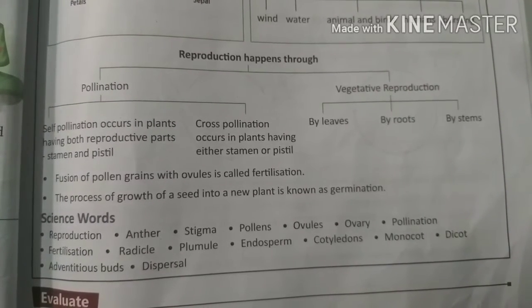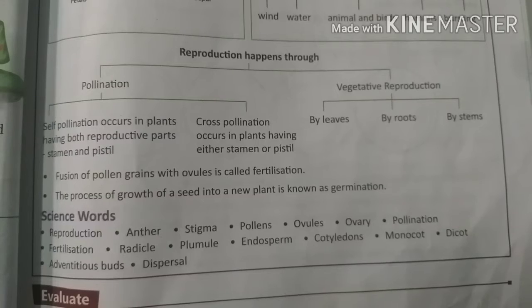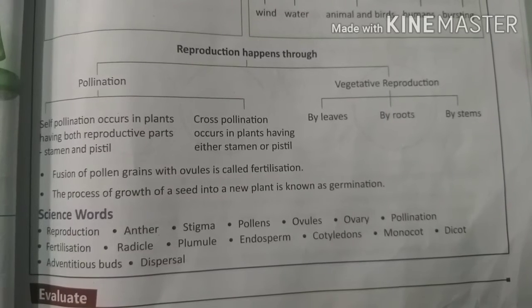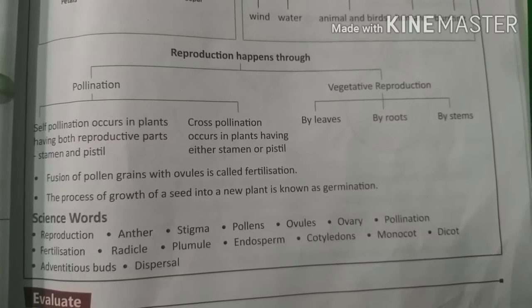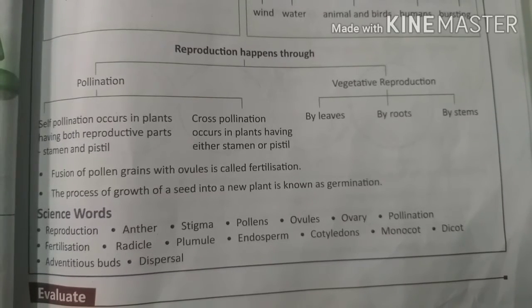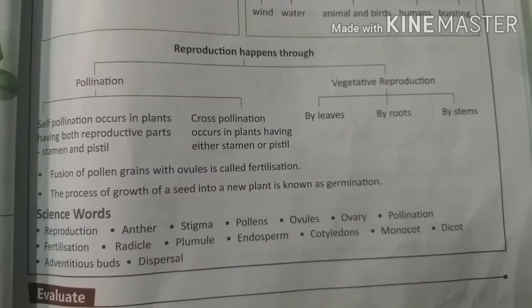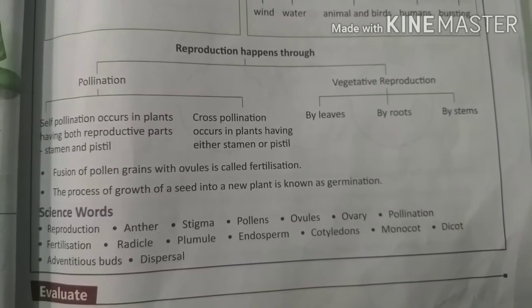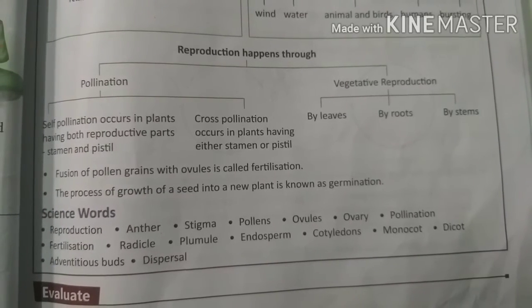Fusion of pollen grains with ovules is called fertilization. What is fertilization? Fusion of pollen grain with ovules. The process of growth of a seed into a plant is known as germination. So what is fertilization? Fusion of pollen grain with ovules is called fertilization. And what is germination? The process of growth of a seed into a new plant is known as germination.